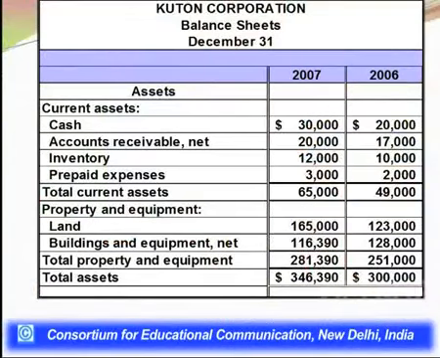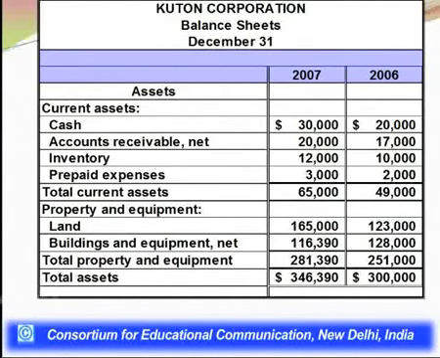Current assets comprise your cash amount. To begin with, cash and accounts receivable. These are the two important primary current assets. Cash is $30,000 in 2007 and in 2006 it was $20,000. Now accounts receivable was 17,000 and now they are 20,000 in the current year 2007.